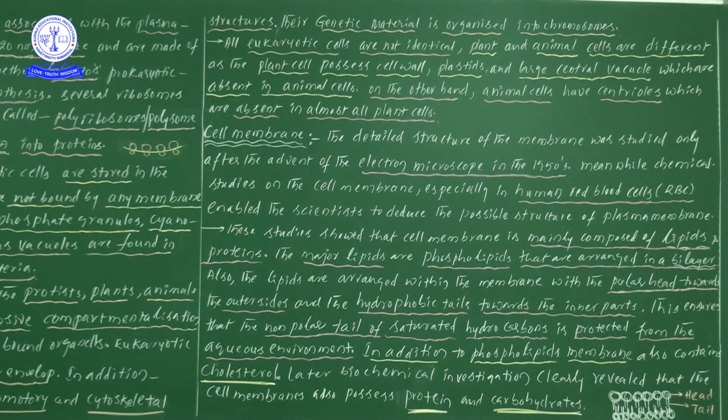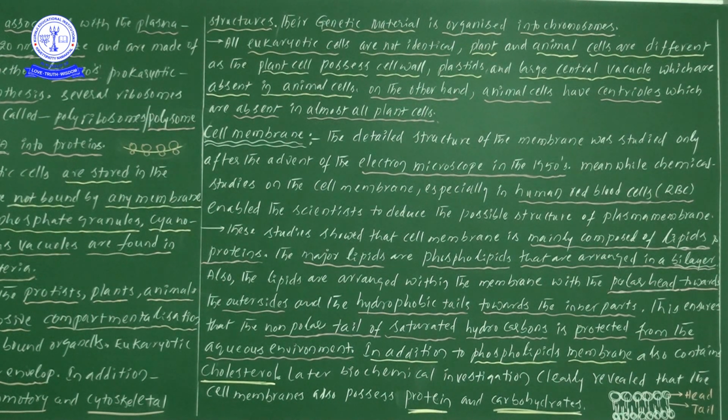On the other hand, animal cells have centrioles, which are absent in almost all plant cells. So the main important structure we can observe is the centrioles, which we will not find in almost all kinds of plant cells. This is a differentiation.